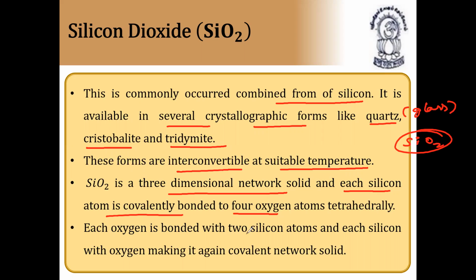Each oxygen is bonded with two silicon atoms, and each silicon with four oxygen atoms, making it a covalent network solid. This is very, very important. It forms a tetrahedral structure in which each silicon atom is covalently bonded to four oxygen atoms. Statement-based questions can be asked on this structure. Silicon dioxide is a three-dimensional network solid with sp3 hybridization, and each oxygen atom is bonded with two silicon atoms.